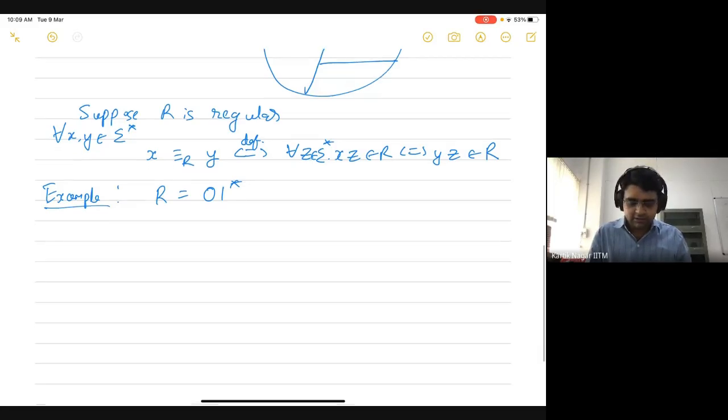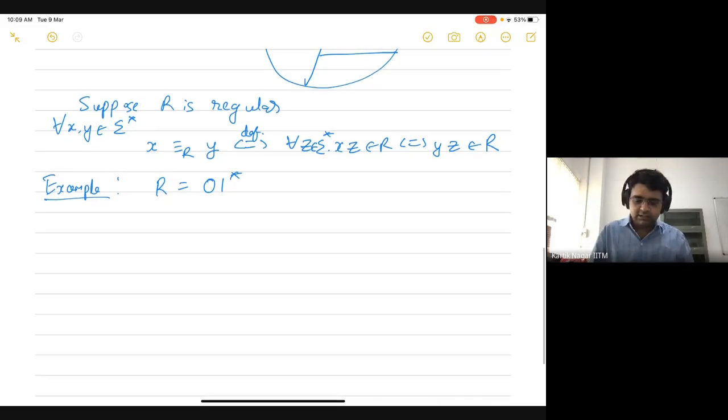So let's try to compute which strings are related to each other by this coarsest MN relation that we defined. Let's begin with the smallest strings.